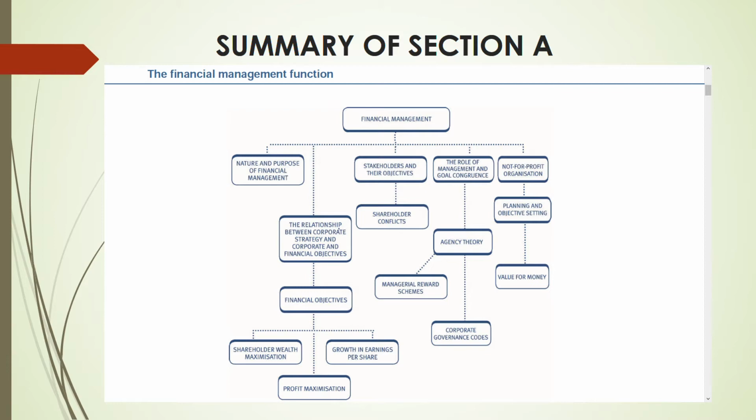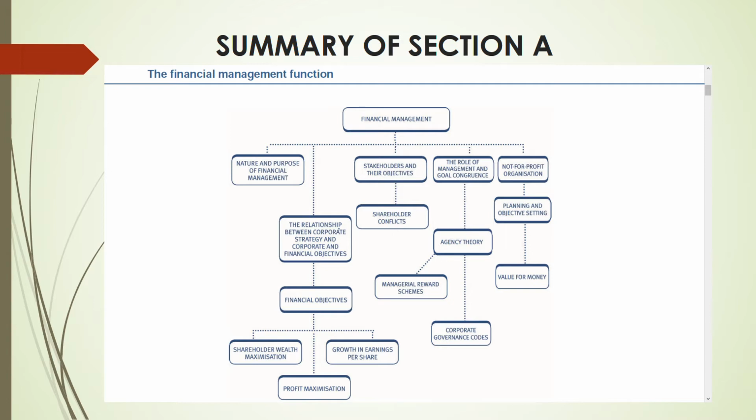Fourth, the role of management and goal congruence. Right? The role of management and goal congruence. Very important. You have to do goal congruence. Right? There we are going to study agency theory. Now this agency theory, you must have studied it in your F1 paper. I kind of forgot the name of the paper, but it's management accounting something. You must have studied the agency theory. But if you haven't, then don't worry. In this financial management, I'm going to take you through agency theory.